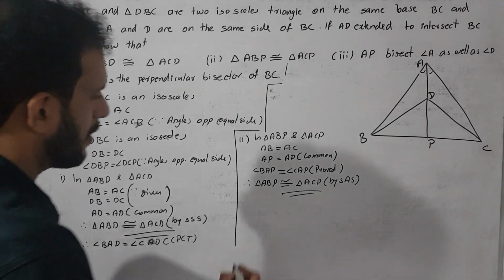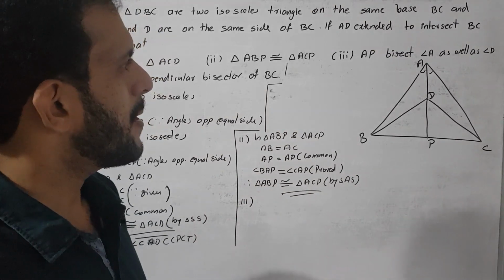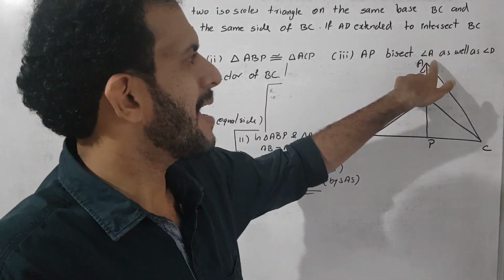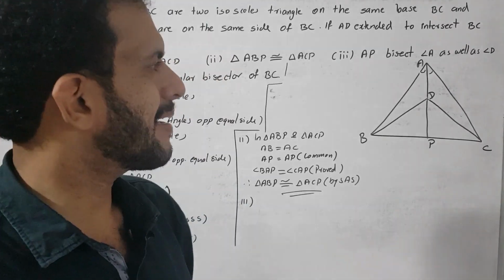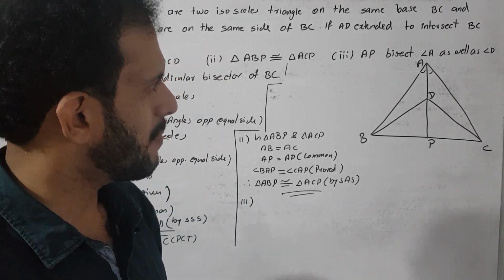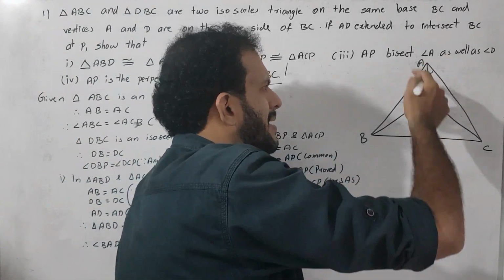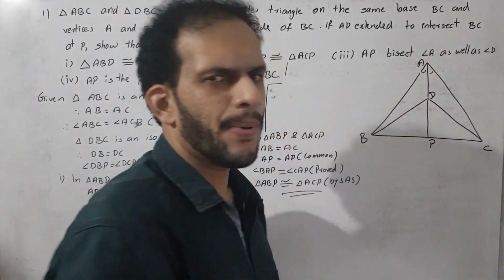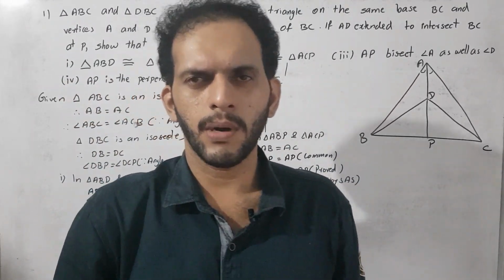Okay, then the third one. What is the third one? Yes, AP bisects angle A as well as angle D. When we say AP is bisecting angle A, what do we need to get?